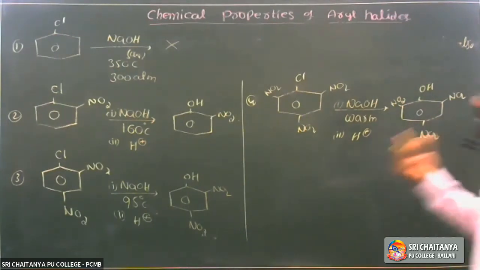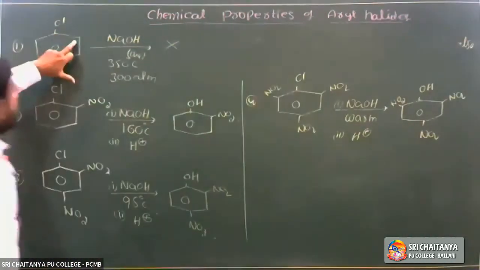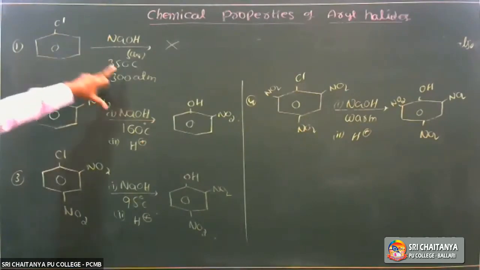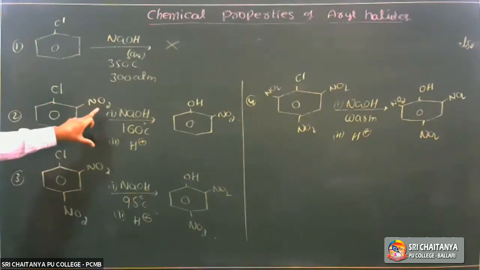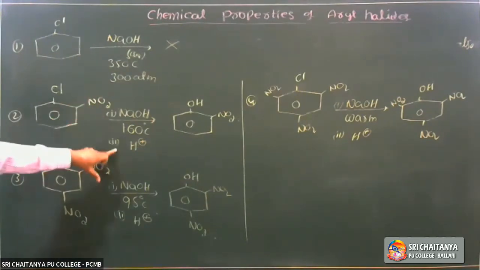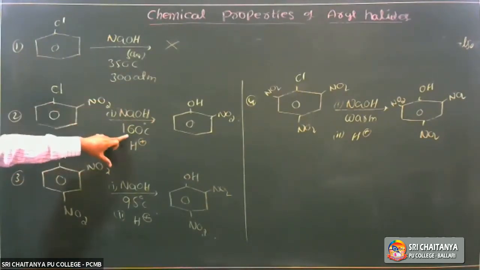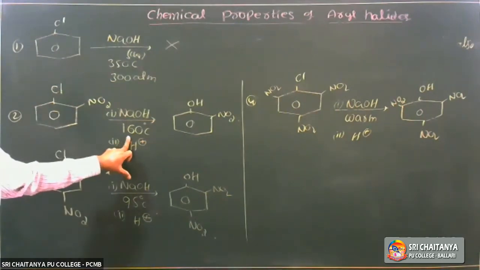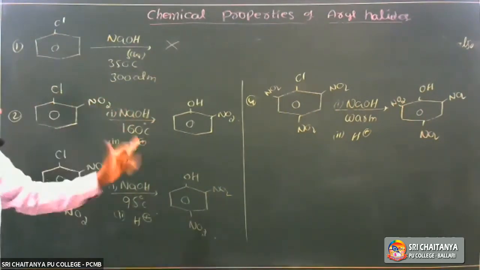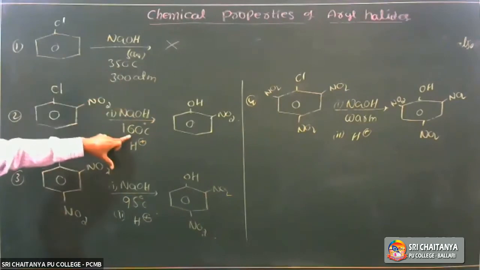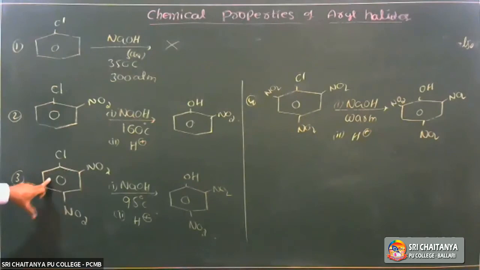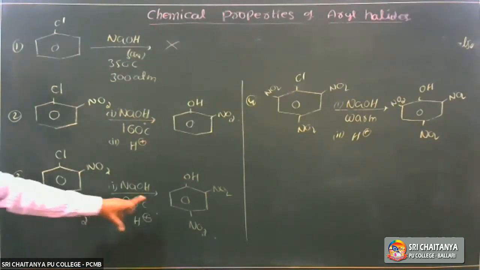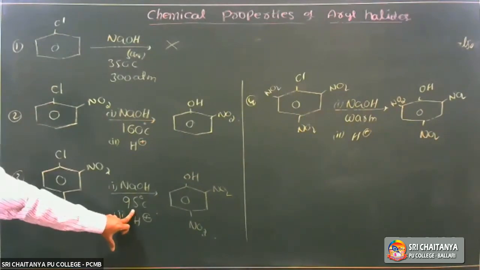So if no electron withdrawing group is substituted, it requires high temperature and high pressure. If one electron withdrawing group like NO2 is substituted, the reaction takes place at 160 degrees centigrade, and it does not require high pressure; 160 is less than half of the temperature. If two electron withdrawing groups are substituted, the reaction takes place at 95 degrees centigrade.